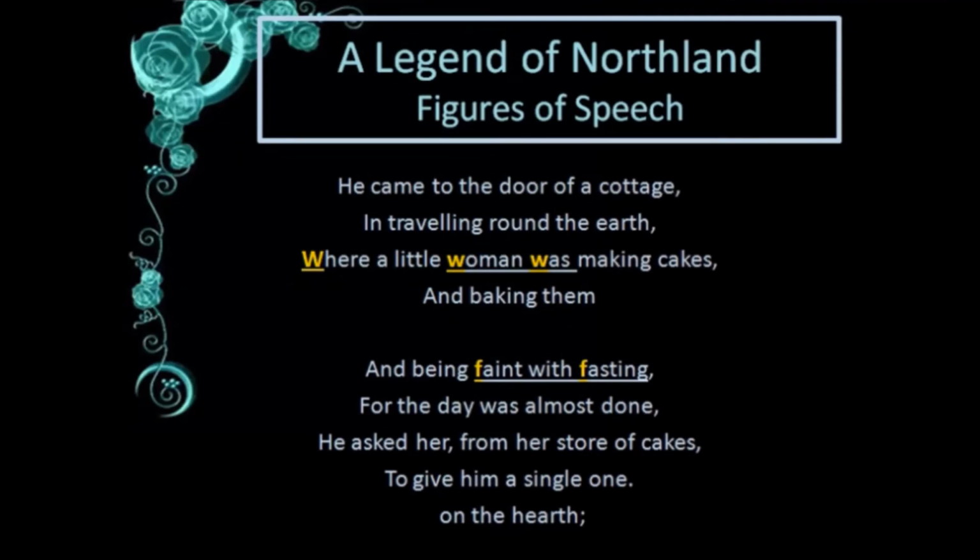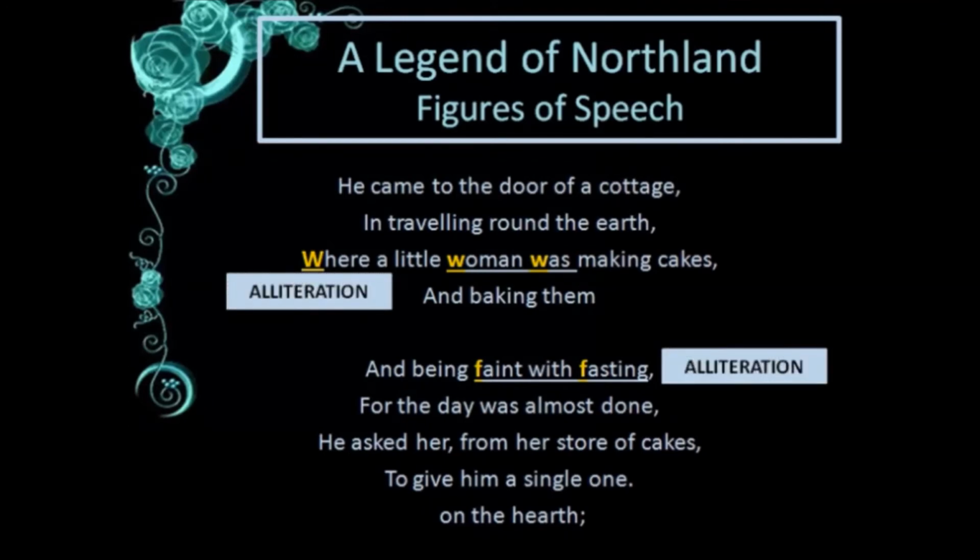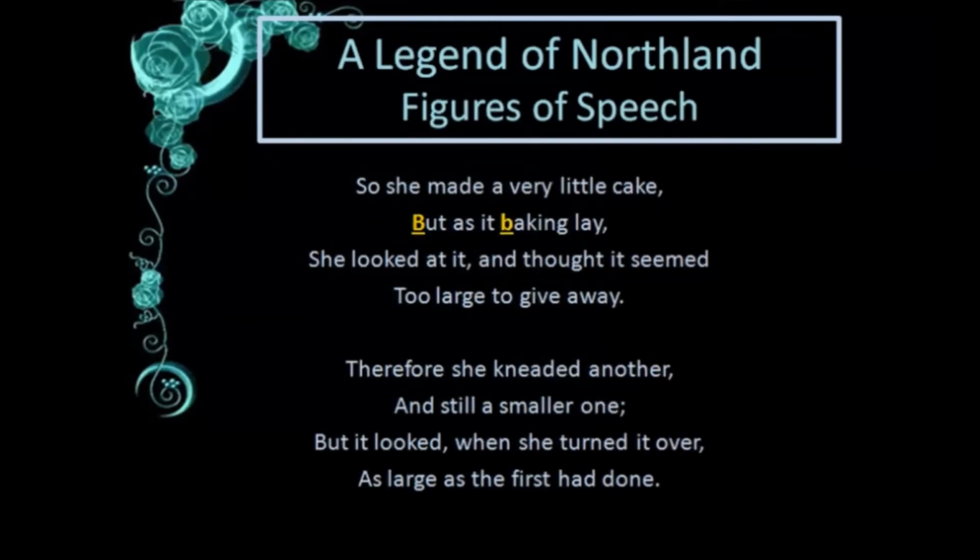So here again I have highlighted for you the alliterations. We have "where woman was". Where woman was, the "w" sound is repeated. "Faint with fasting", again the "f" sound is repeated. Alliteration or consonance here. And that is the only figure of speech we have in the fifth and sixth stanzas. Next we'll move on to the seventh and eighth stanza. Again we have "but as it baking labor", the "b" sound is repeated. That is in the seventh and eighth stanza. So we have only alliteration over here, nothing else.